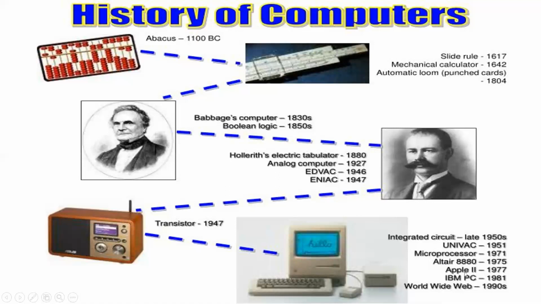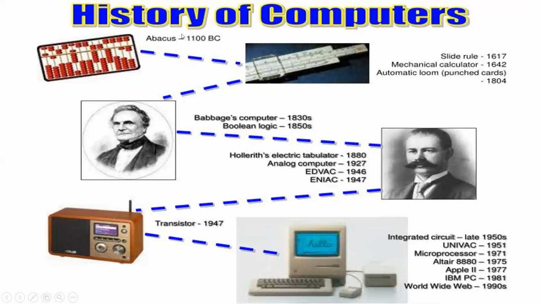And then afterwards, the Altair in 1975, and Apple computer came in 1977. Have you heard about Apple iPhones? The name of the company, Apple. So Apple contributed in 1977. Then afterwards, IBM brought its latest version in 1981. And after 1981, the internet, the World Wide Web, was developed in the 1990s.